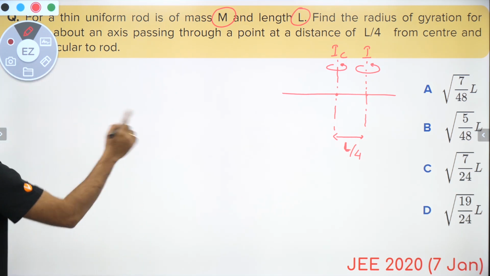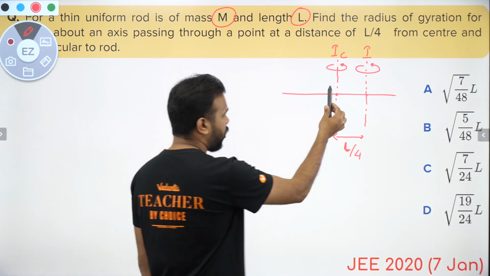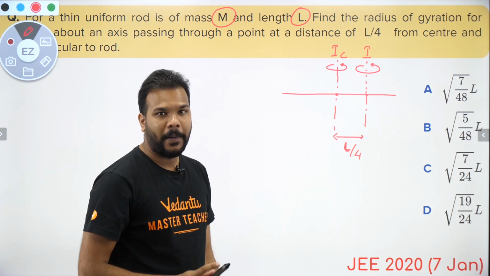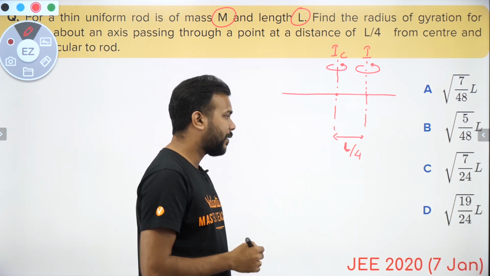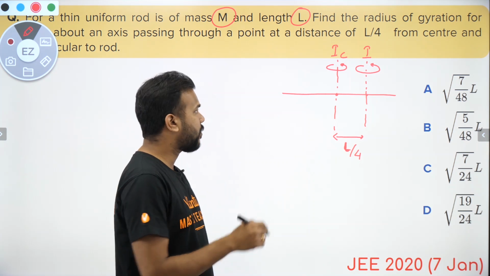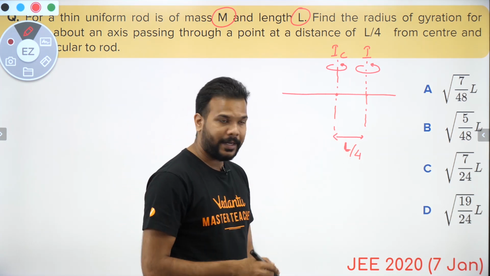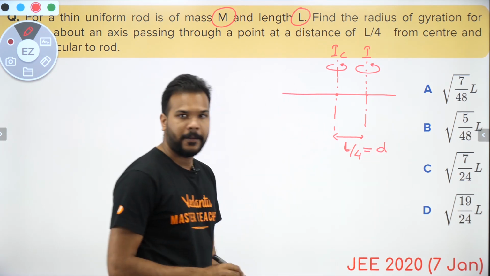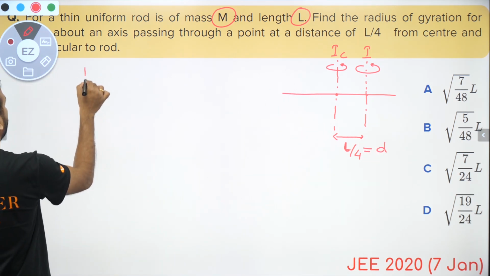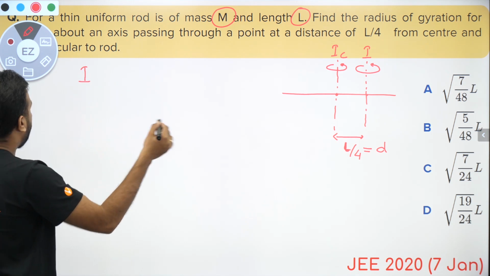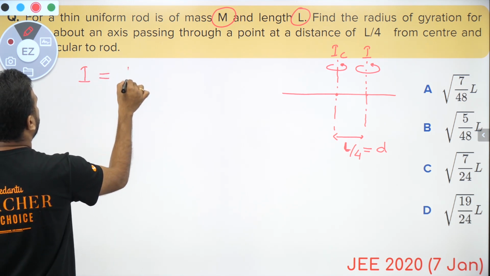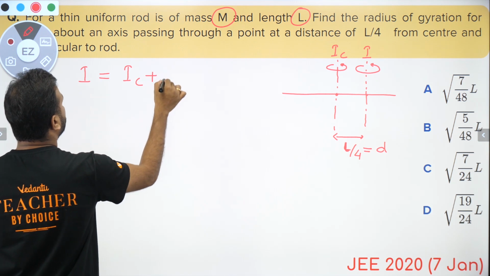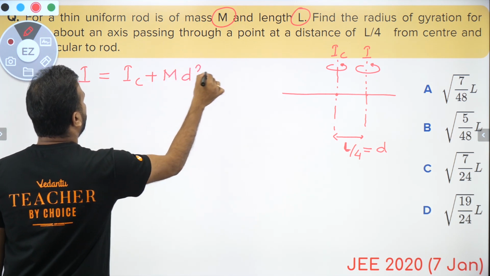We know that for such cases when the axis of rotation has shifted parallelly, we use the parallel axis theorem, because one of the axes is passing through the center of mass, and now it has been shifted by a distance L by 4, which we say is d. So how do we write the expression for the parallel axis theorem? We say it is I equal to IC plus m d square.